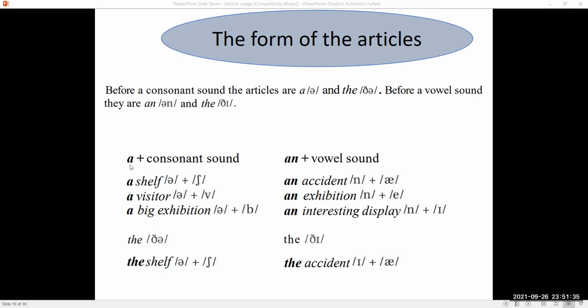For example, a will come before a consonant sound, like a shelf, a visitor, a big exhibition. An will come before a vowel sound, like an accident, an exhibition, an interesting display. The will come before the shelf, and the will come before the accident. Now, where to use which the, we'll talk about it.